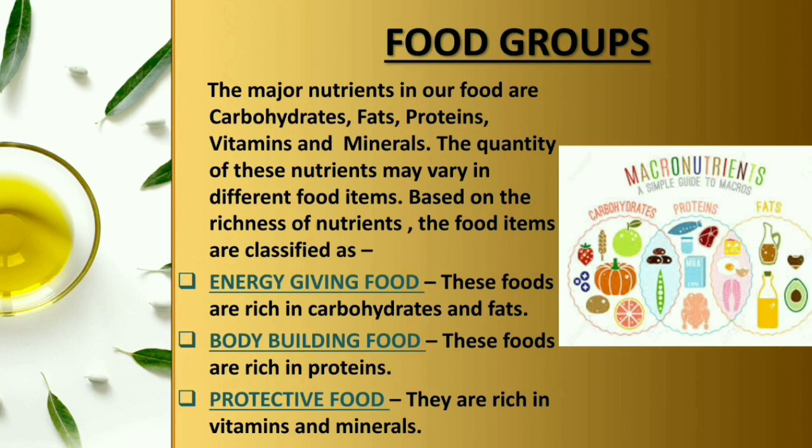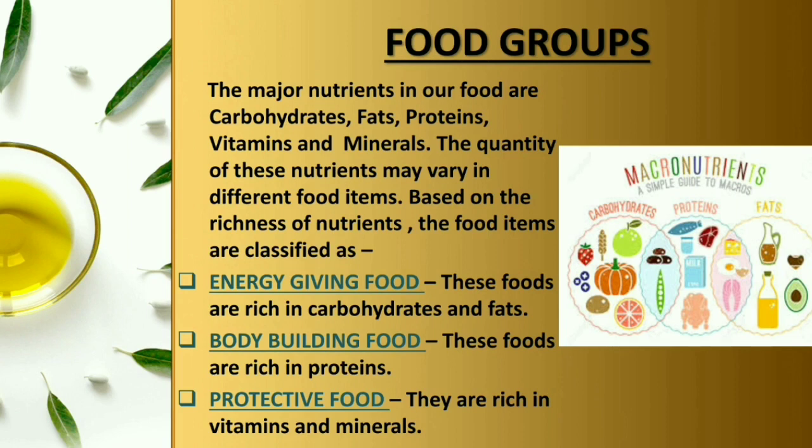Based on the richness of nutrients, the food items are classified. First is energy giving food. These foods are rich in carbohydrates and fats. Second is bodybuilding food. These foods are rich in proteins. Third is protective food. They are rich in vitamins and minerals. These are the three food groups.